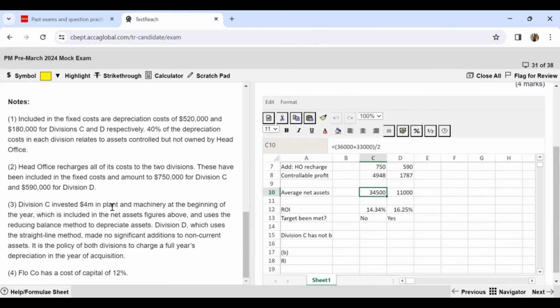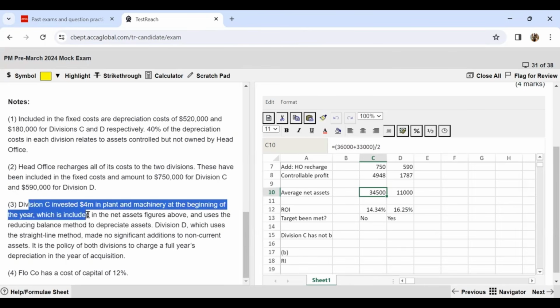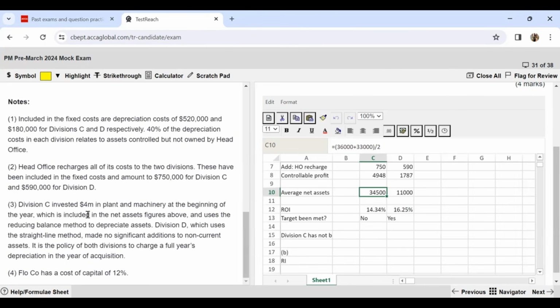That is also resulting in lesser profits, because depreciation also gets subtracted from your profits, and this is something which they are buying on their own, they have control over, so it subtracts from their controllable profit. Now we see that division C is also using the reducing balance method. Whenever the reducing balance method is used, we are charging more and more depreciation in the early years, but when it comes to division D, they are using a straight line method.